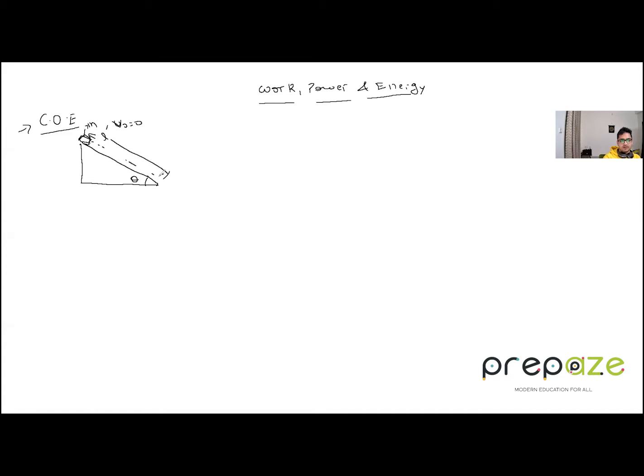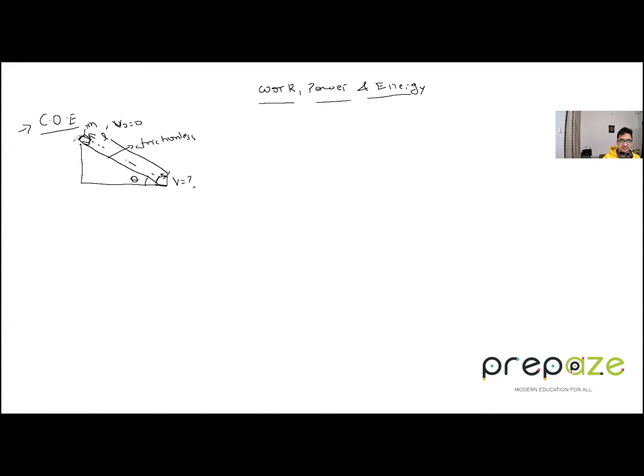Obviously, it will come down over here. And this is frictionless right now. This block will come over here after some time, and it will definitely have some velocity. Now, obviously, this question can be solved with the equations of motion, but I don't want to do that. If you have knowledge, please try to solve this question by the conservation of energy principle and try to get the answer. How to solve it?